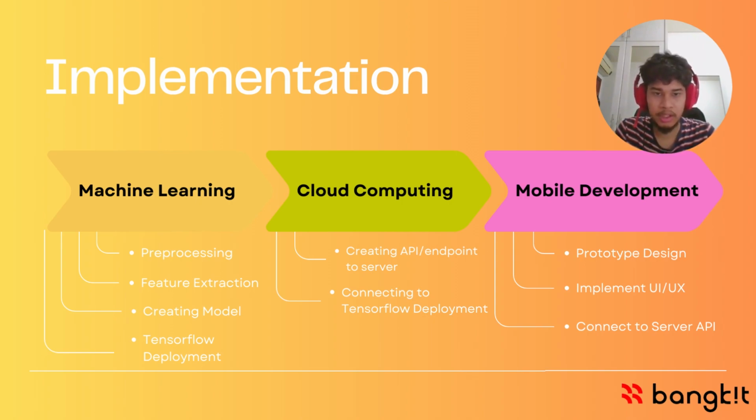For cloud computing, it's mostly creating the API and endpoint to the server, and after the machine learning part is done, it will connect to TensorFlow deployment. For mobile development, because it's mostly only connecting the front end and the back end, we will only create a front end by implementing UI/UX and designing in Figma, and then we will connect it using the server API to the back end.